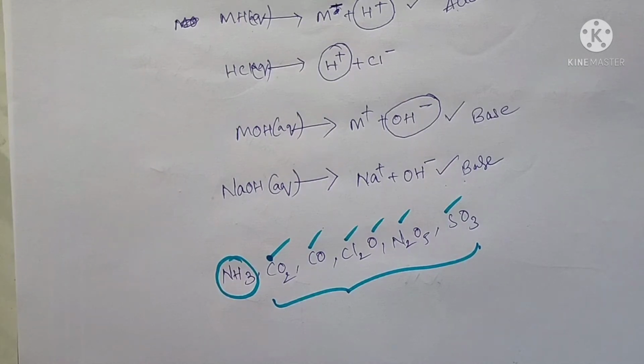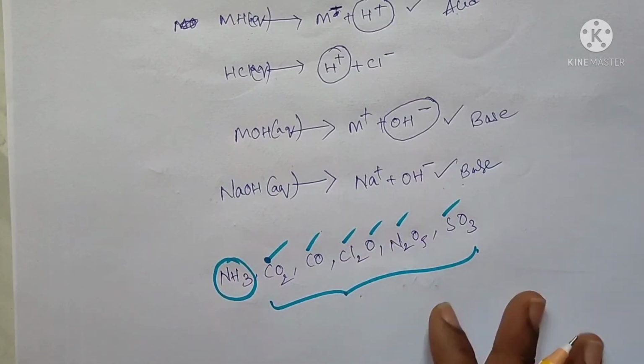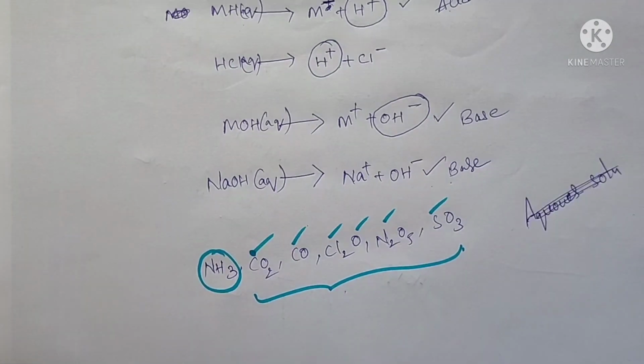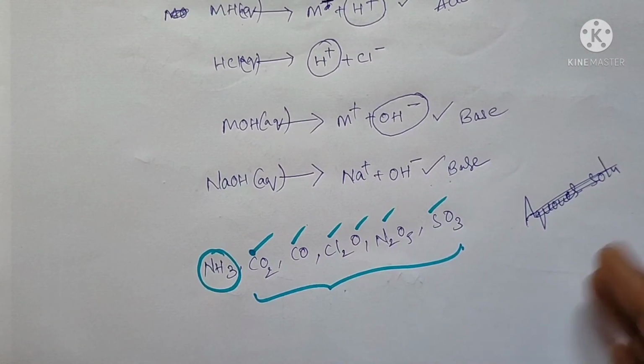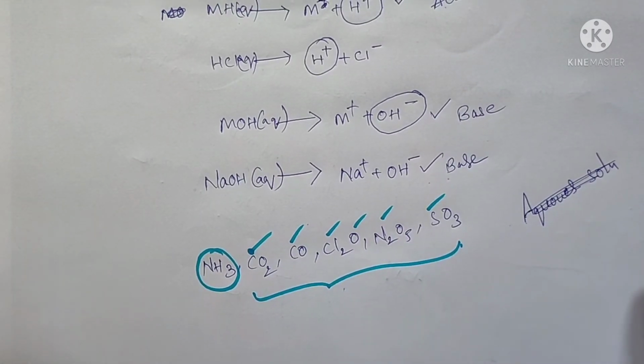That is one of the drawbacks of the Arrhenius theory. We cannot say whether the given compound is acidic or basic with the help of the Arrhenius concept. Another drawback of the Arrhenius theory is that he can explain acid and base theory only in the presence of aqueous solution. This is about Arrhenius theory.